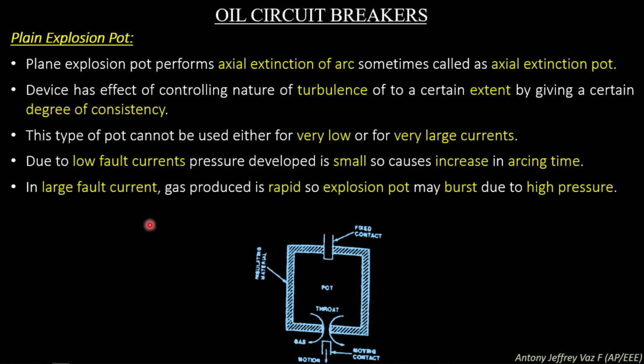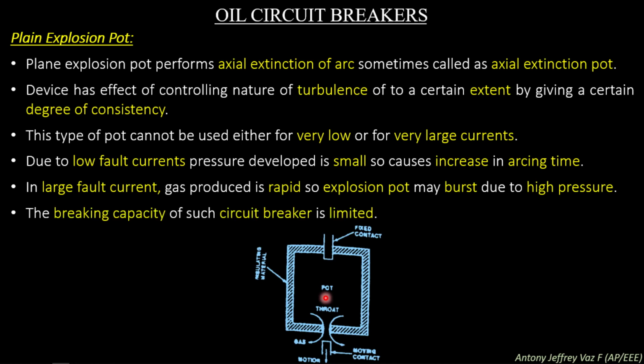In large fault currents, gas is produced rapidly, so the explosion pot may burst due to high pressure. In case a very large short circuit current is being interrupted, the pressure developed in the pot is very high and this very high pressure will burst the pot. The breaking capacity of the circuit breaker is limited. So the plain explosion pot can be used only for limited and medium voltage ratings.